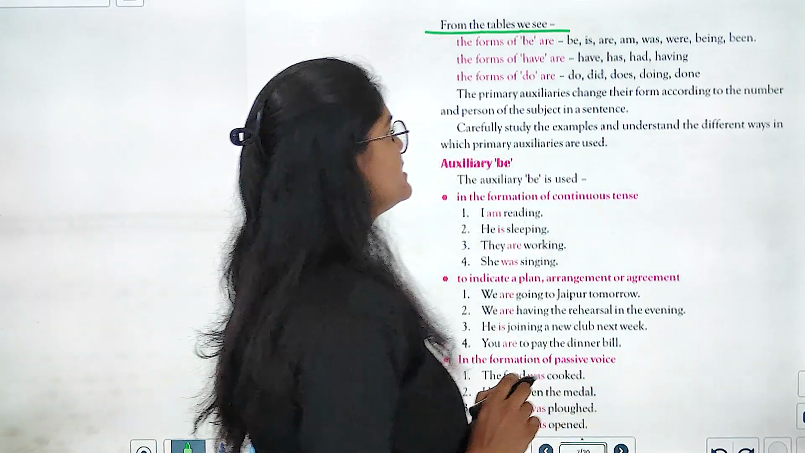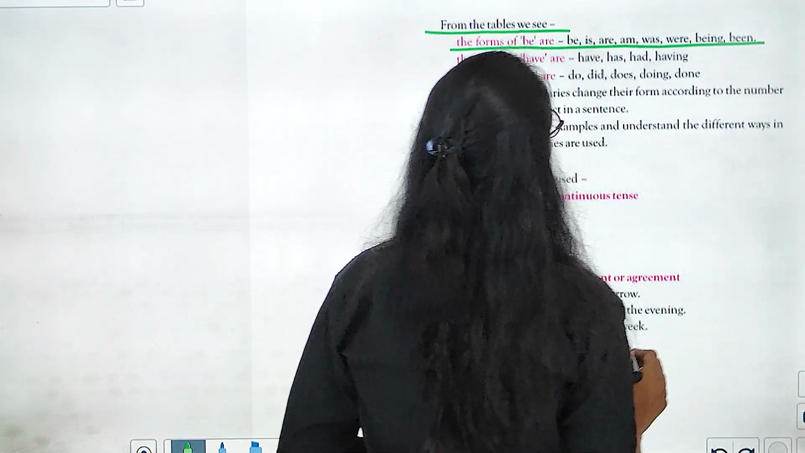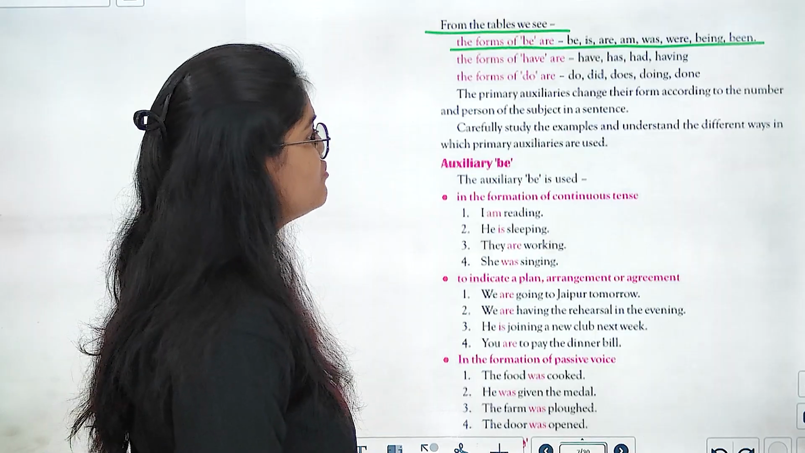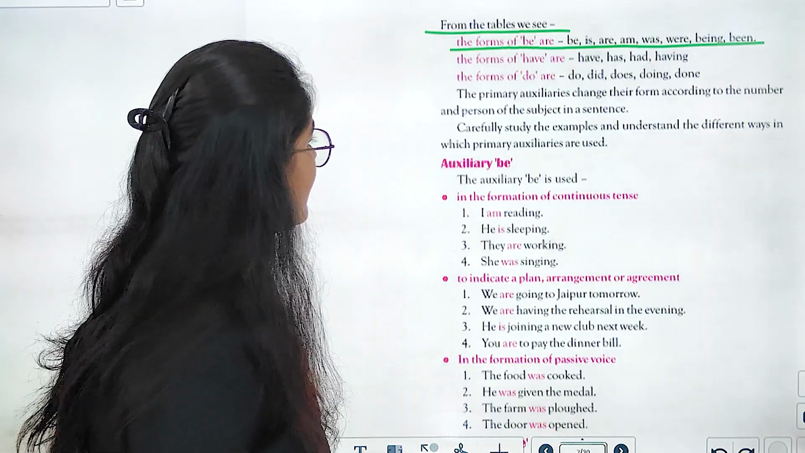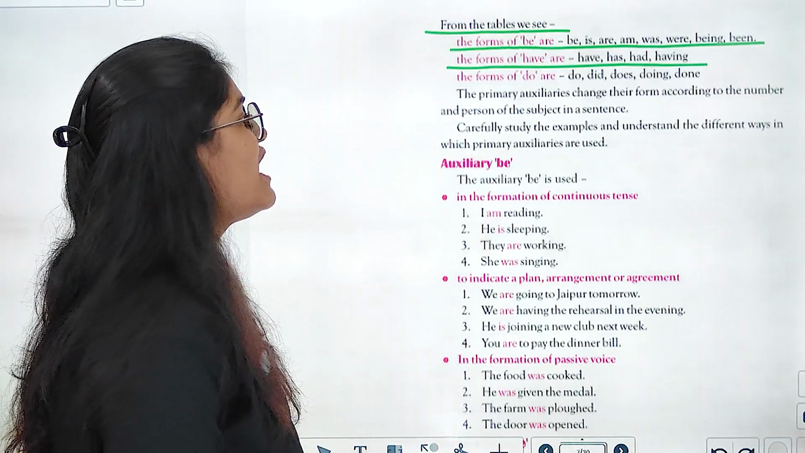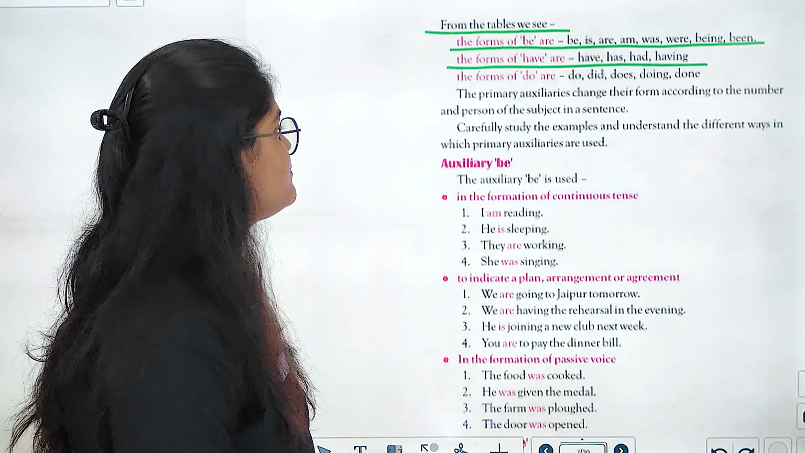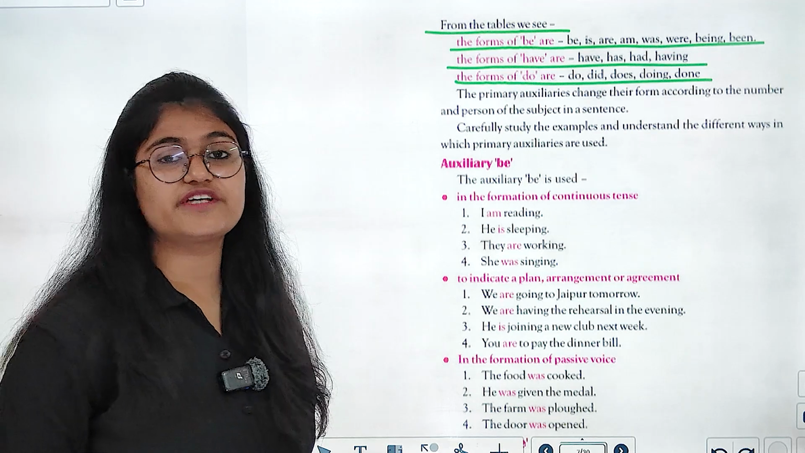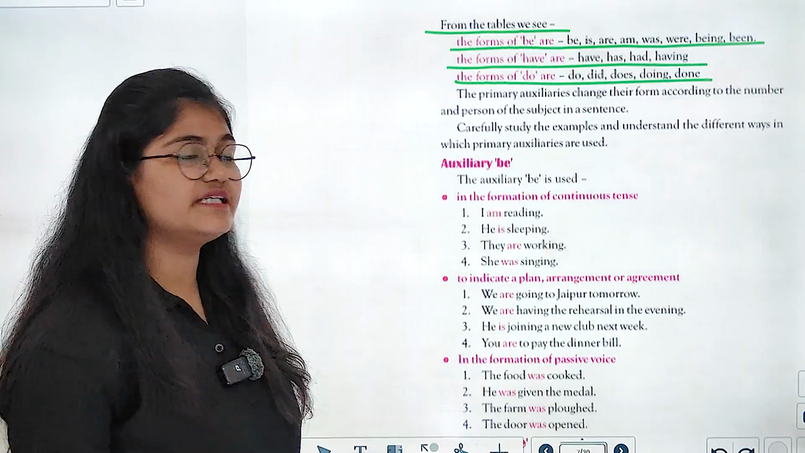From the tables we see. Table को देख के हमने क्या सीखा? The forms of be are, be, is, are, am, was, were, being and been. ये सभी हमारे verb forms थे be के. The forms of have are have, has, had and having. Right? ये सभी हमारे verb forms हैं have के. The forms of do are. तो अब do के verb forms क्या है? It is do, did, does, doing and done. Right?